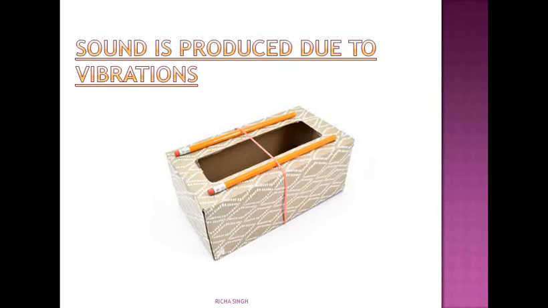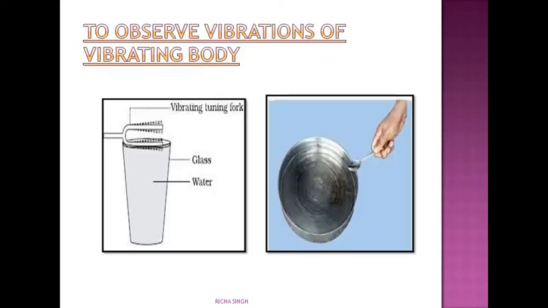You can put a rubber band in a box, and if you pluck the rubber band, then what will you observe? You can see the rubber band is vibrating and it produces the sound there. Now the quality of sound will change if you replace the rubber band with a metallic wire, because it will have a different intensity of vibration and thus a different kind of sound is produced through the wire.